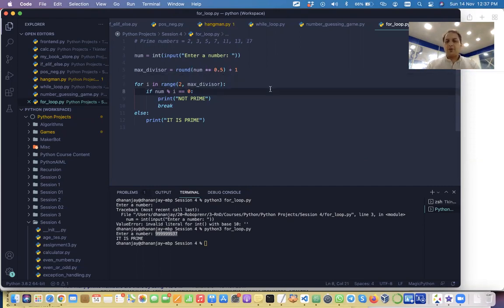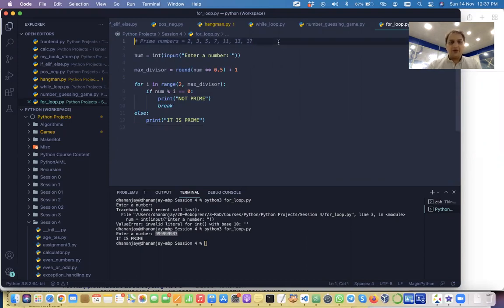So this code is properly optimized for that. We don't have to write more code, isn't it? So this is good. Clear? Okay, good. So can we also do import math and math dot square root of num?